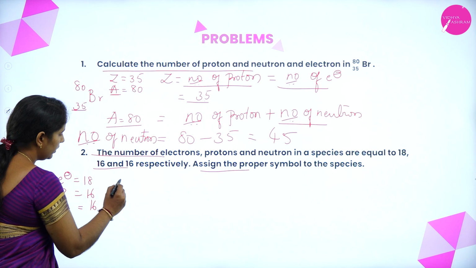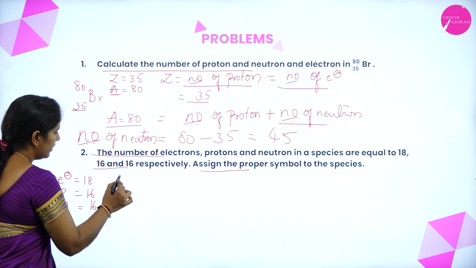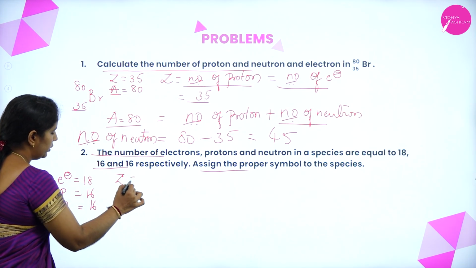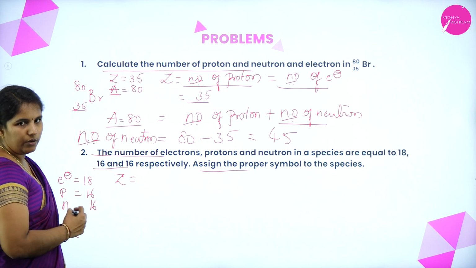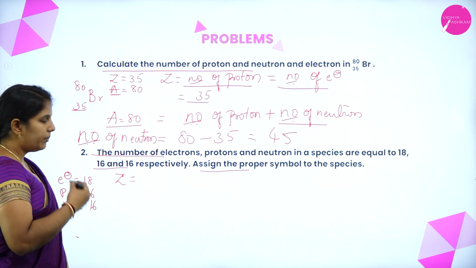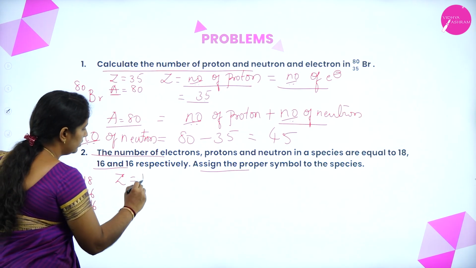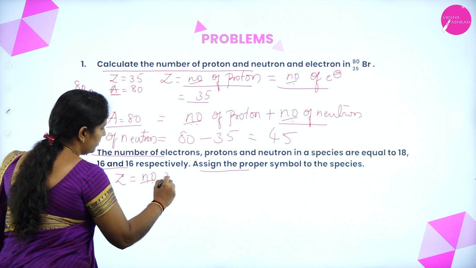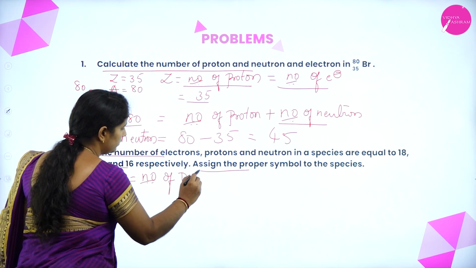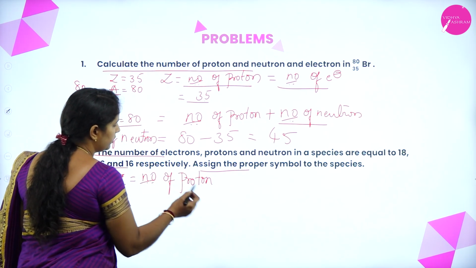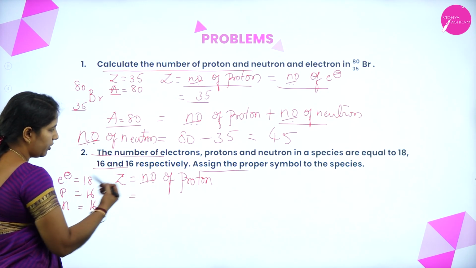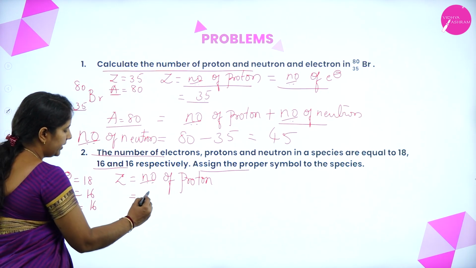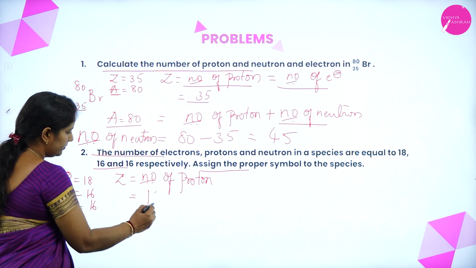Now I'll write Z, which is equal to the number of protons, that is the atomic number. So atomic number means number of protons, which is also equal to the number of electrons. How many protons will be there here? It is 16.